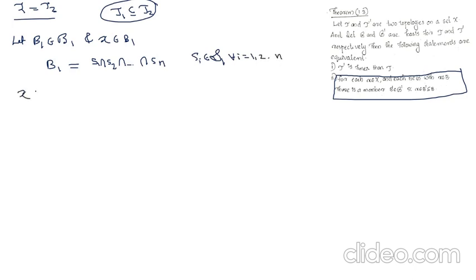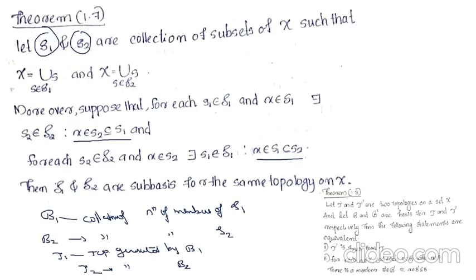Now, x belongs to B1 implies x belongs to Si for all i equal to 1 to n. That is, x belongs to S1, x belongs to S2, and so on, x belongs to Sn.